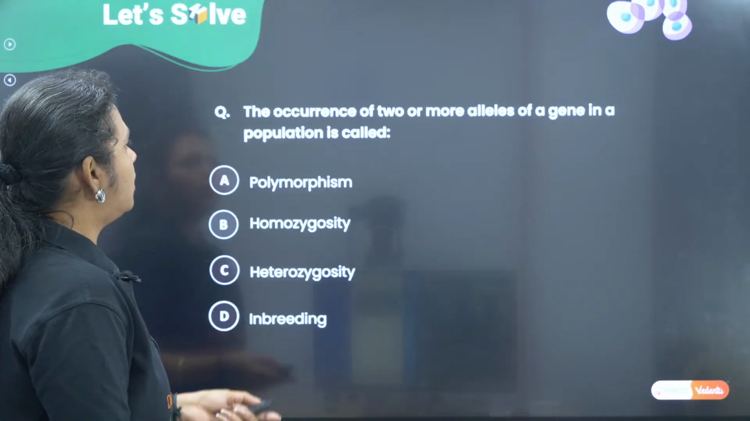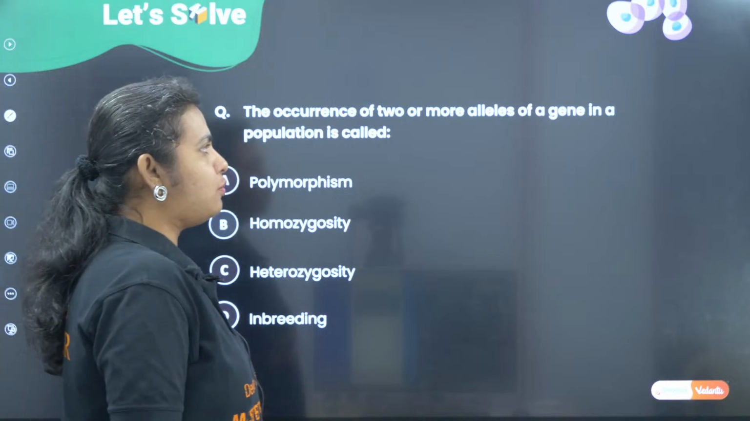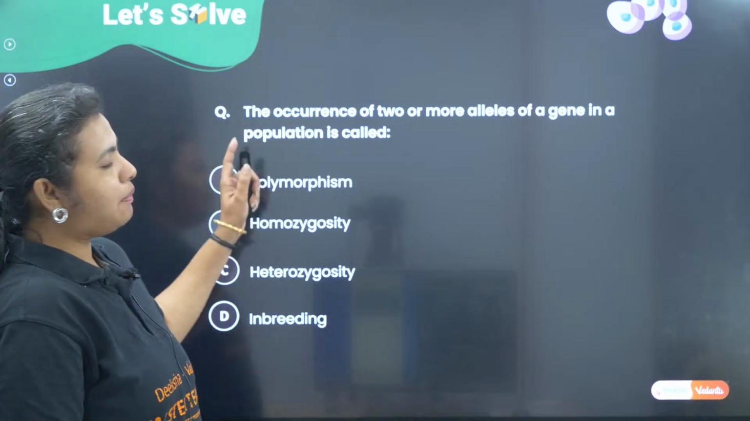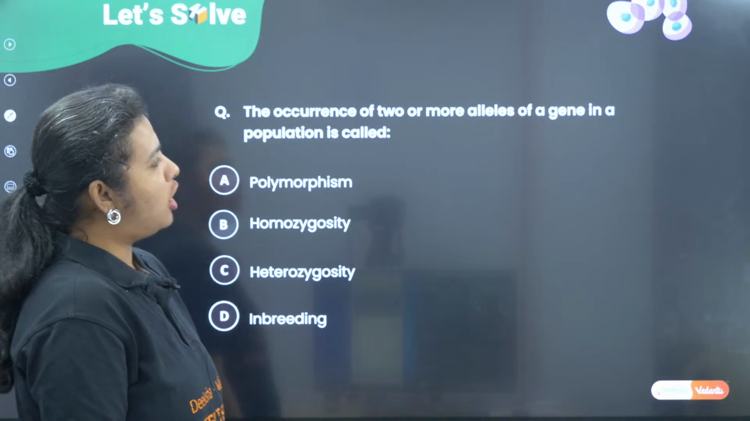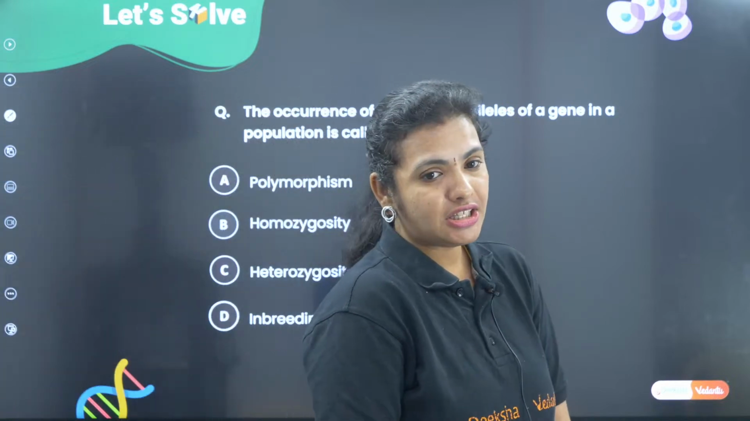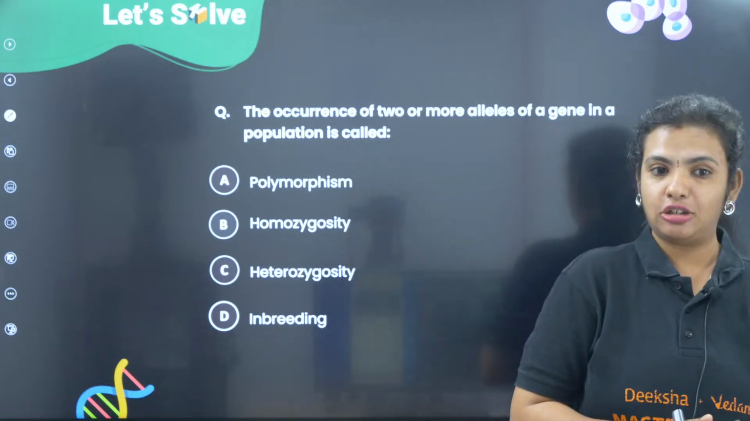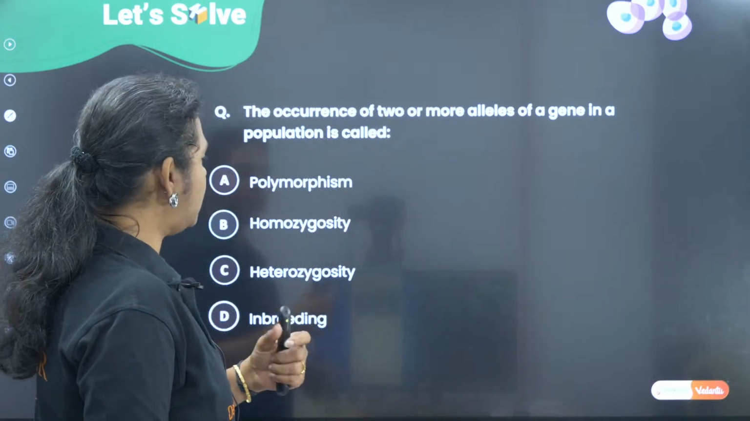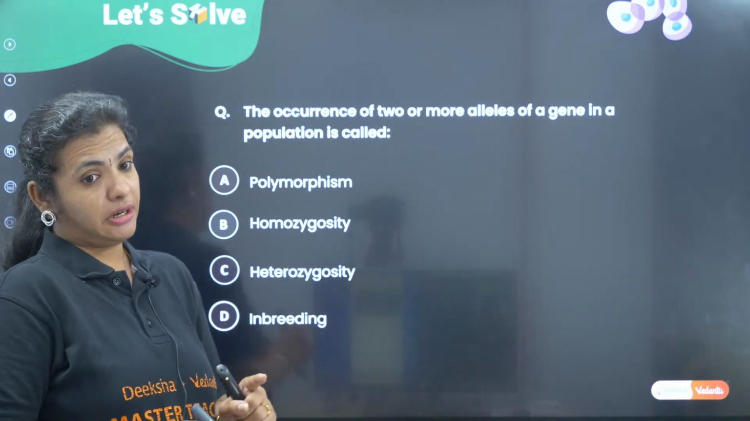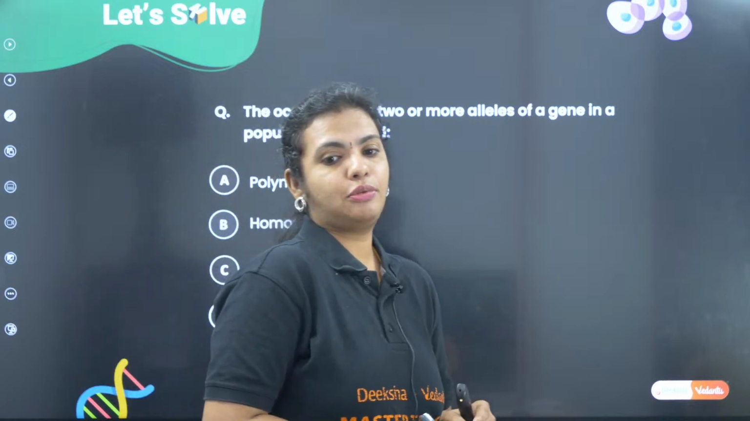Alright, the occurrence of 2 or more alleles of a gene in a population is called. When I have 2 or more alleles of a gene in a population, what is it called? Is it called polymorphism? Is it called homozygosity, heterozygosity, inbreeding? What is that concept called?